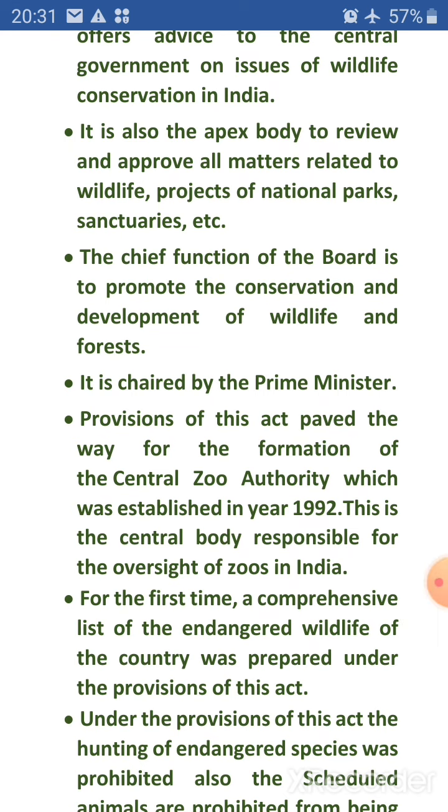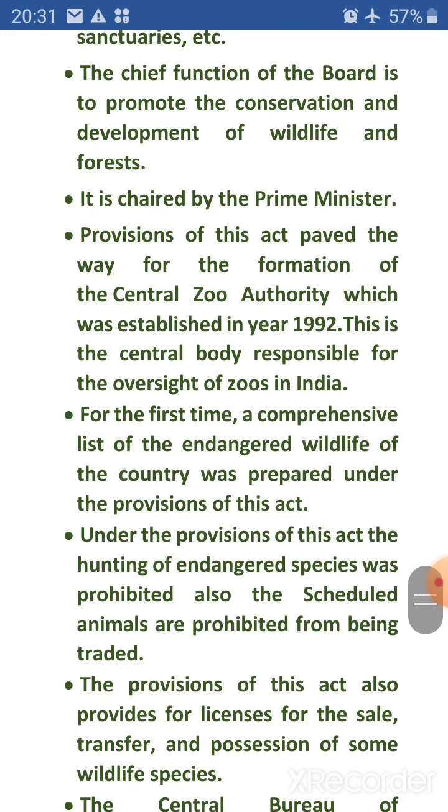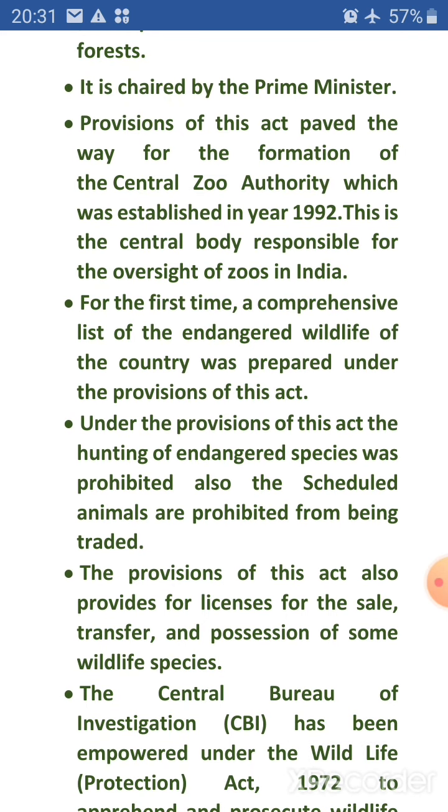Provisions of this act paved the way for the formation of the Central Zoo Authority, which was established in the year 1992. This is the central body responsible for the oversight of zoos in India. For the first time, a comprehensive list of the endangered wildlife of the country was prepared under the provisions of this act.